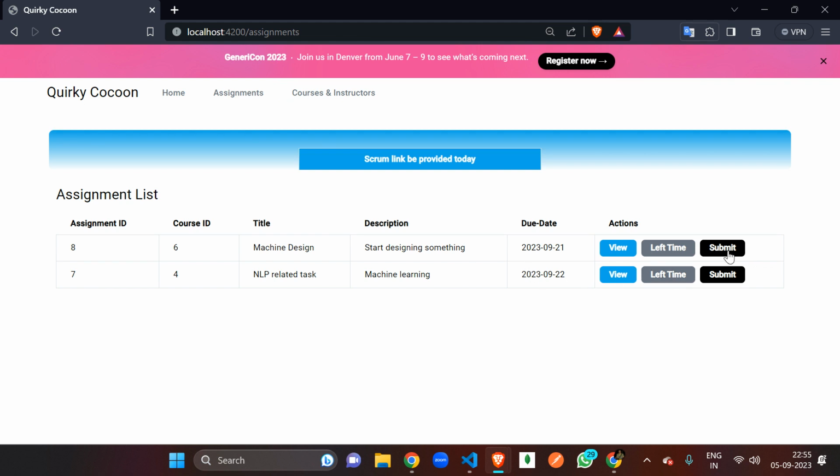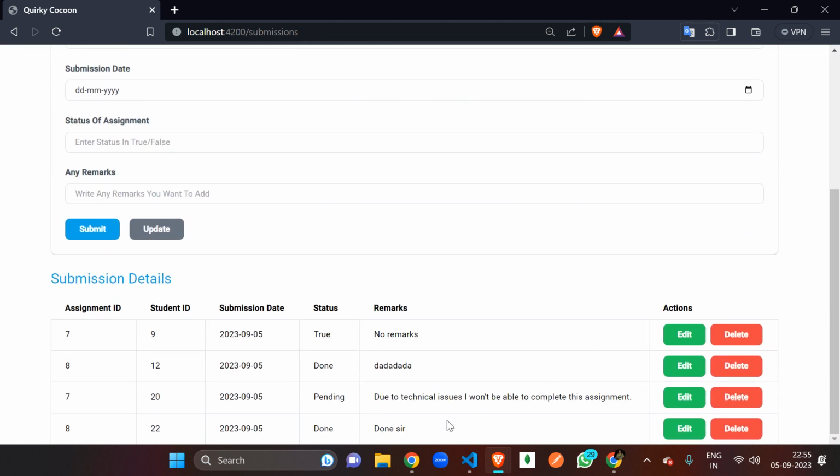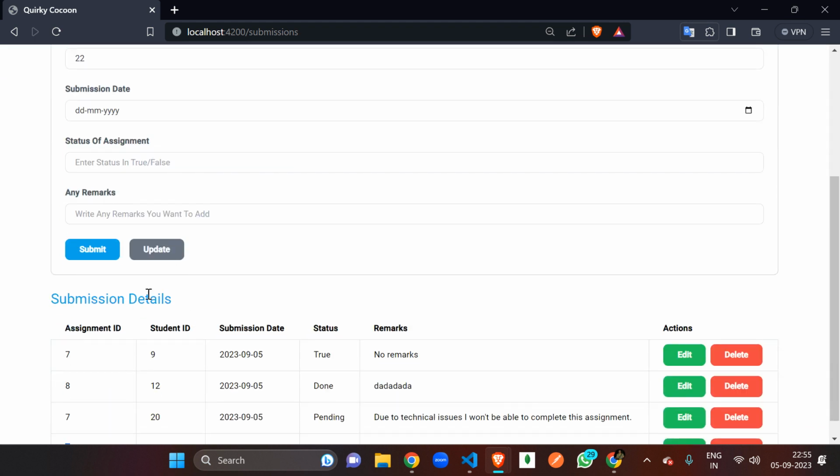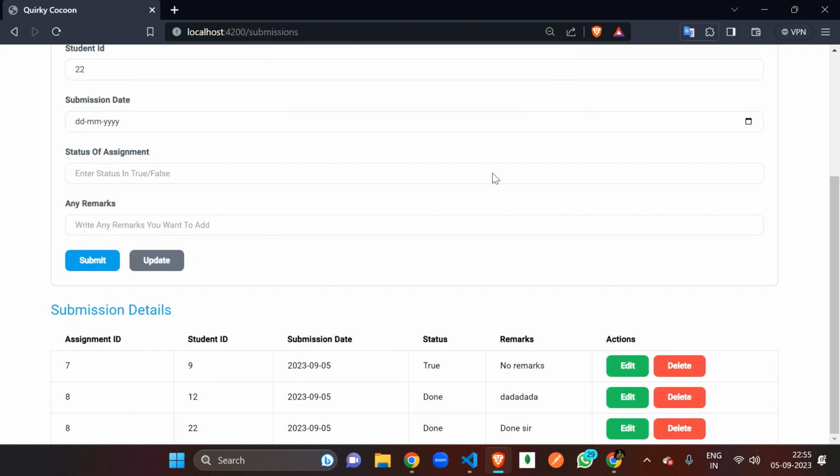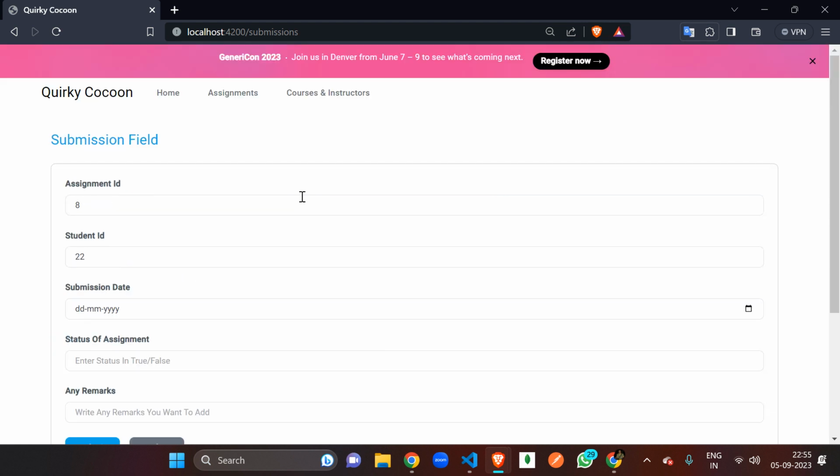For checking, you can check this page again, and you can see that it's done. This student ID submitted this assignment ID, right? If you want to edit something, just press this button and you can edit it further. I can also delete from here. Just press the delete button, and your assignment is deleted. So this is all about the assignment part.